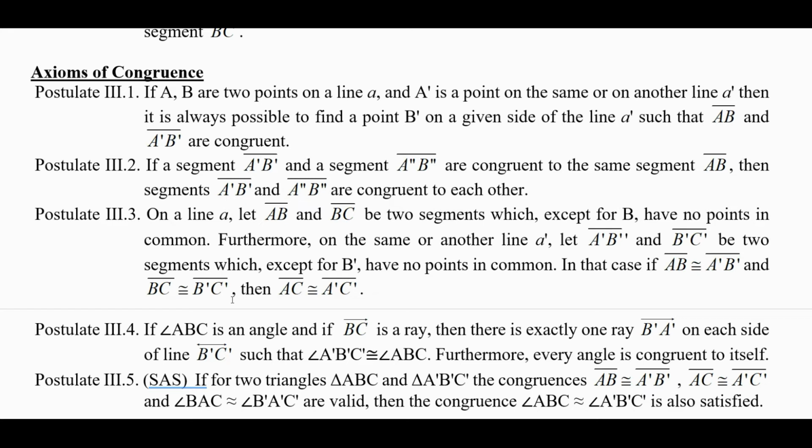On a line a, let line segments AB and BC be 2 segments which, except for B, have no points in common. Furthermore, on the same line or another line a prime, let A prime B prime and B prime C prime be 2 segments which, except for B prime, have no points in common. In that case, if line segment AB is congruent to A prime B prime and BC is congruent to B prime C prime, then AC is congruent to A prime C prime.